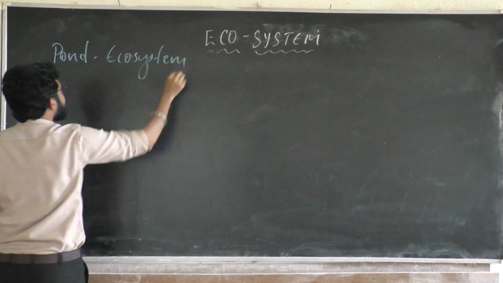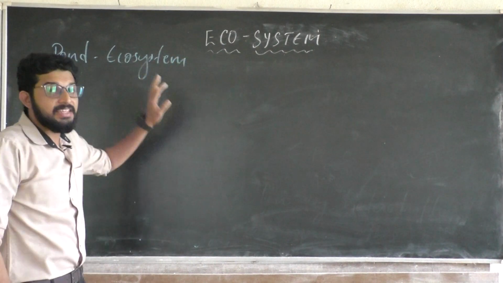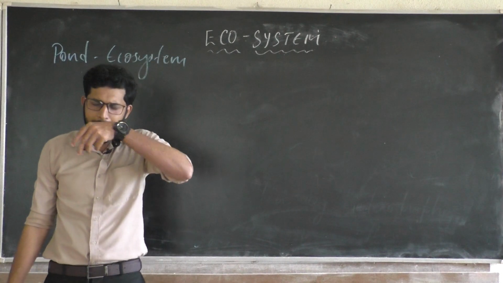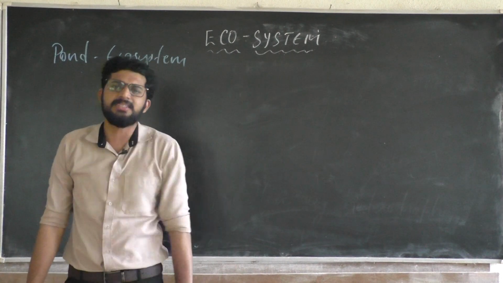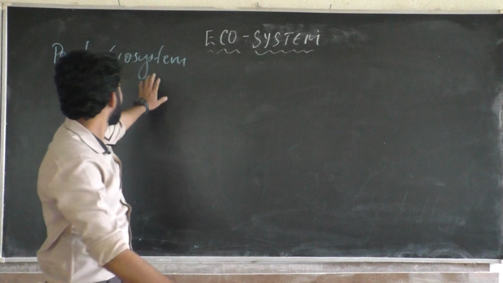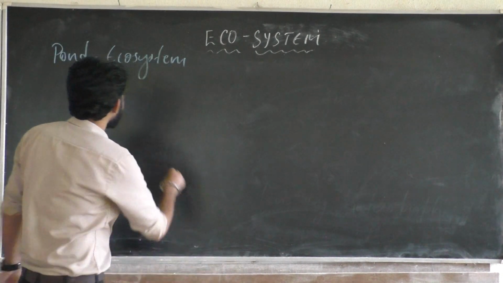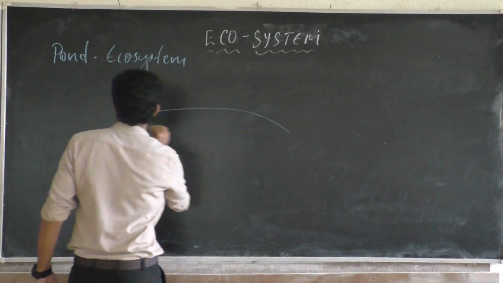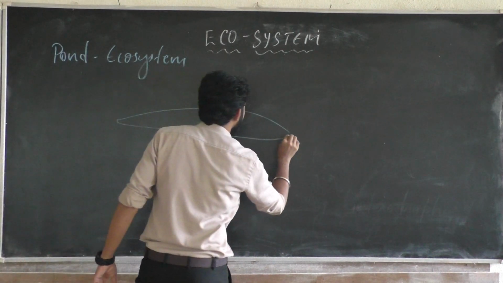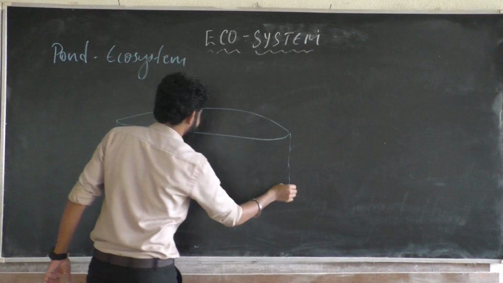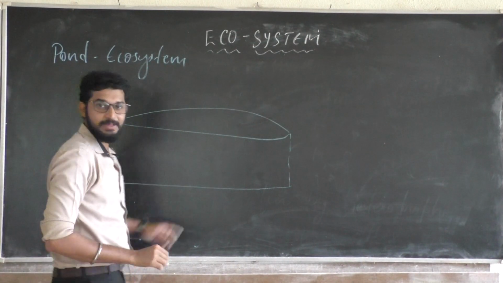I am not specifying whether this pond ecosystem is naturally made or artificially made. I just want to discuss what is happening in this pond ecosystem. My dear students, just imagine this is a pond. See, a very beautiful pond here.